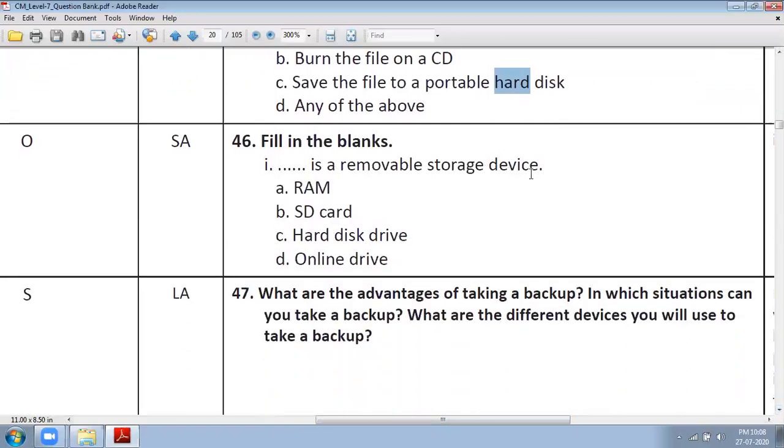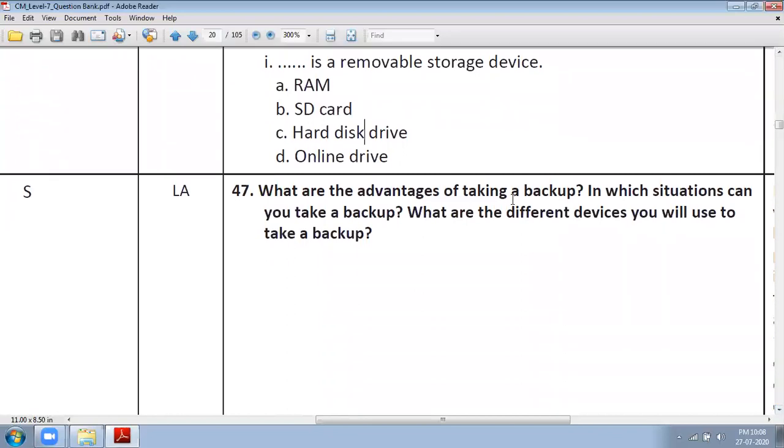Dash is a removable storage device. RAM is not; SD card, hard disk drive, online drive. So here the answer will be SD card. Sometimes a hard disk drive can also be removable, but here it is asking you to choose one option. So here SD card. What are the advantages of taking backup? We have already studied this, so no need to explain.